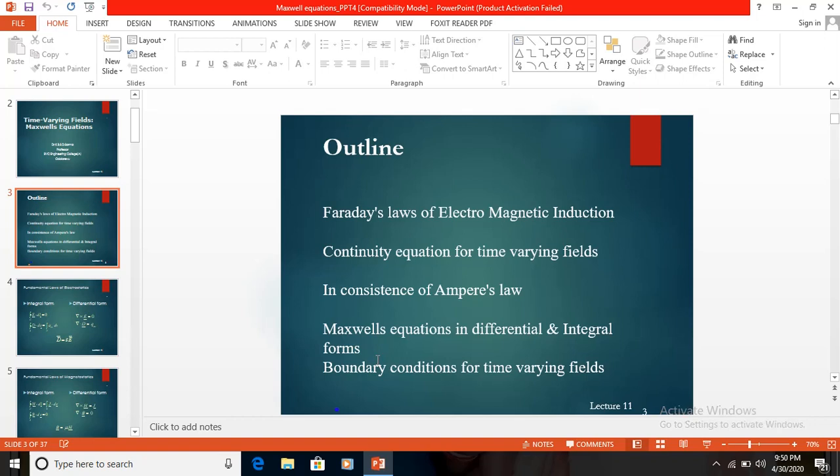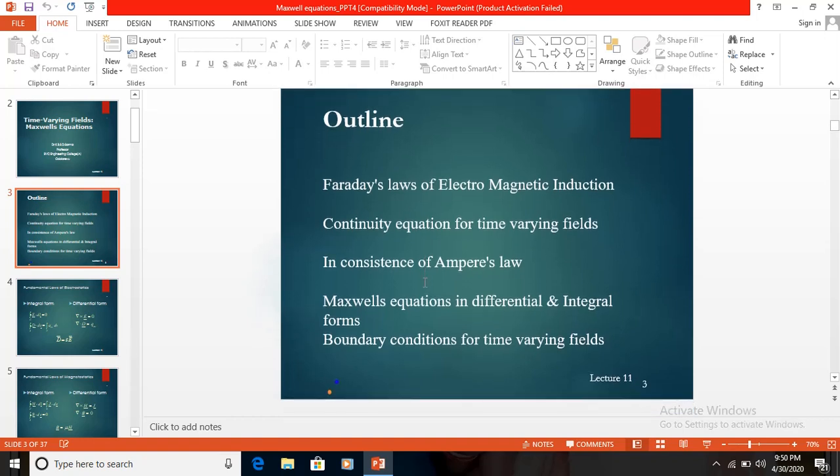Briefly, static charges produce electrostatic fields, static magnetic charges or magnetic dipoles produce magnetostatic fields, and time varying currents produce electromagnetic waves or electromagnetic fields. So these electromagnetic field equations, the Maxwell's equations, are applicable in communication systems, radar systems and so on.